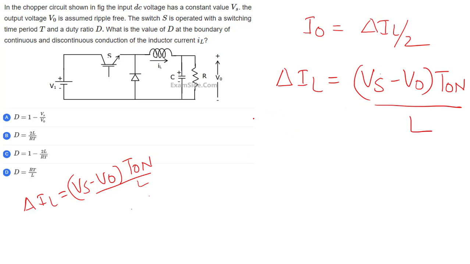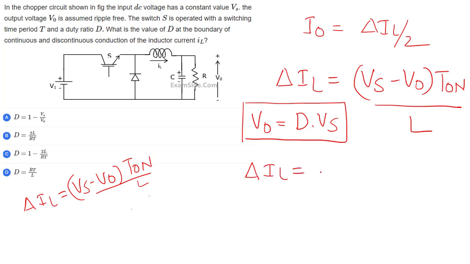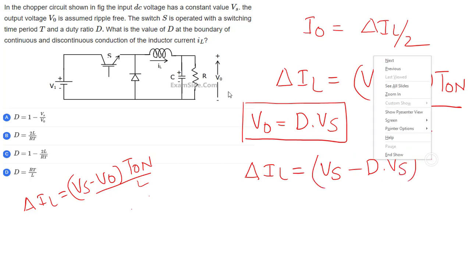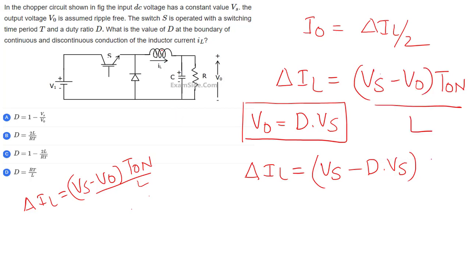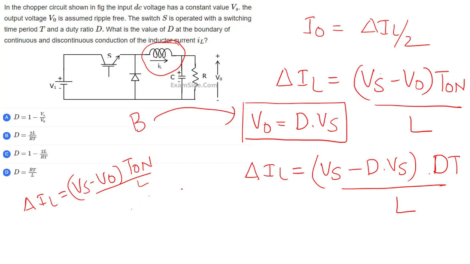Now what is V naught? V naught is equal to duty cycle times Vs. So in place of V naught I can write delta IL as Vs minus duty cycle times Vs, because which converter is it? The inductor is at the load side, so it's a buck converter. T on can be written as dT, so delta IL is Vs into 1 minus D into dT by L.